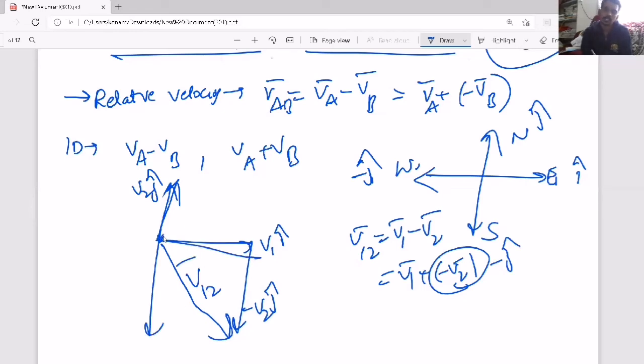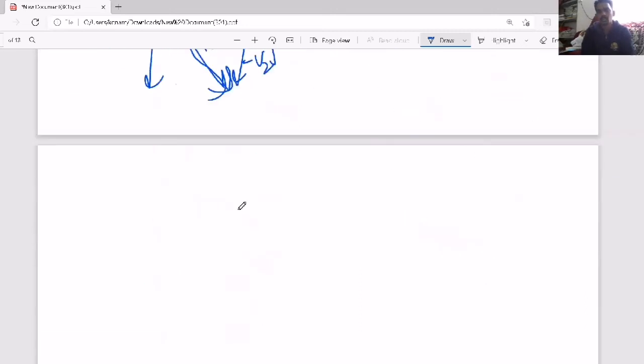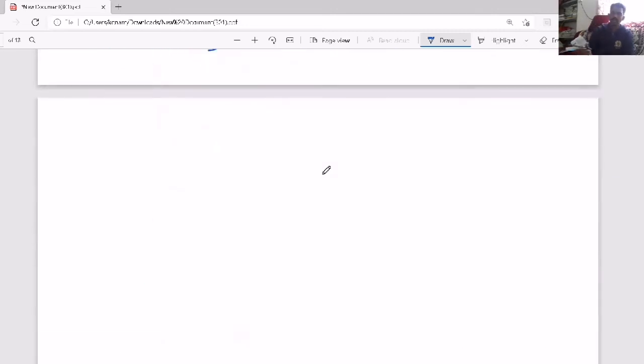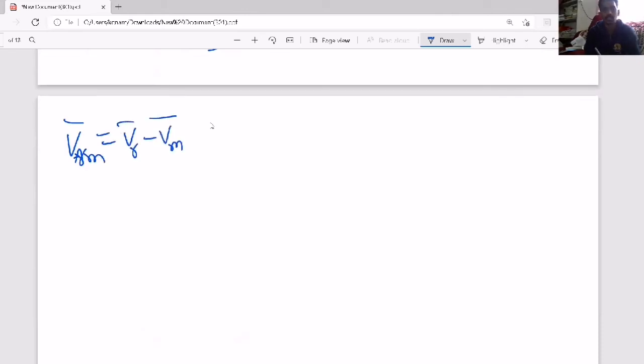That means this is east, this is north, and this is southeast. Southeast means between south and east. Such kind of questions they can ask you based on relative velocity. Also they will ask you questions based on rain and man, and river and boat. So there also you will consider the same thing. Velocity of rain with respect to man means velocity of rain minus velocity of man. So here again VR plus minus VM.